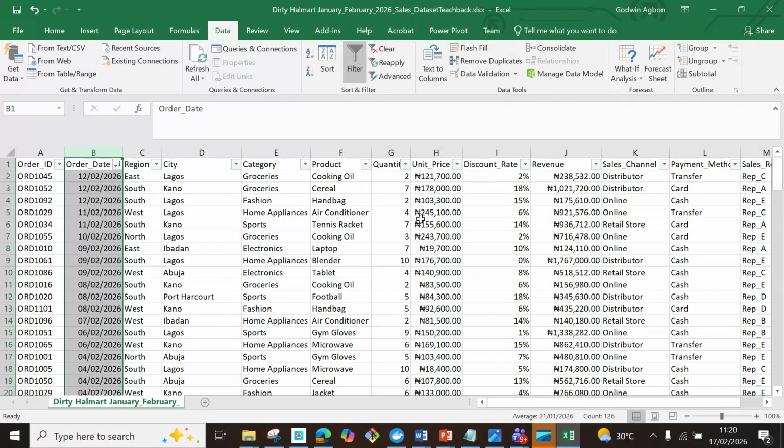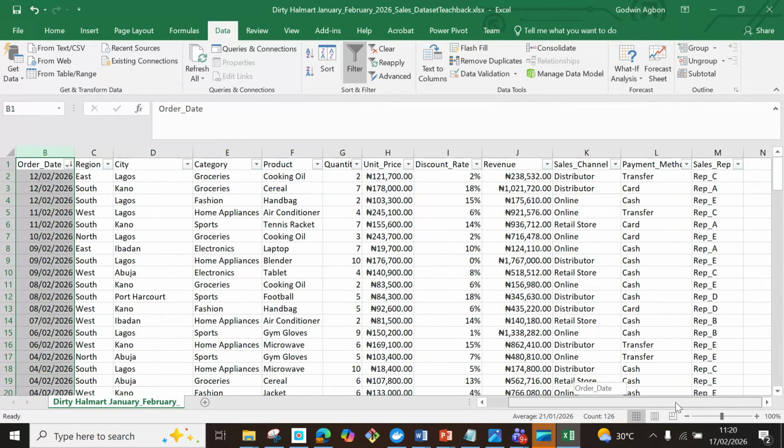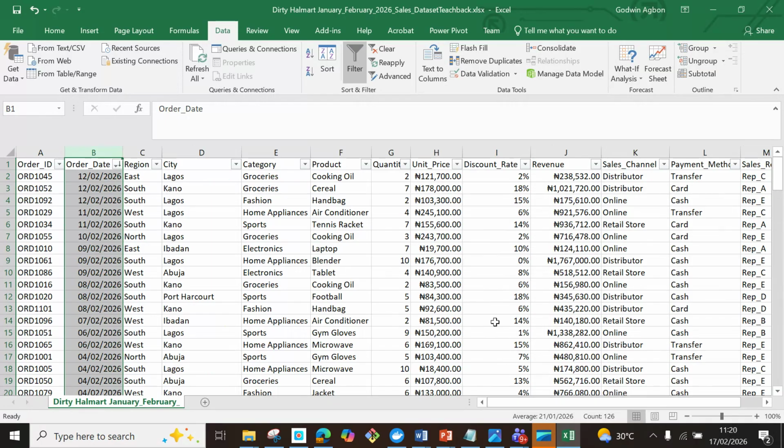We went ahead to change these unit prices to currency format, the discount rate to percentage, the revenue, we did the same thing. Then we remove duplicates using the order ID, which is unique in this situation. So that brought us to a perfection of the data cleansing we are talking of.